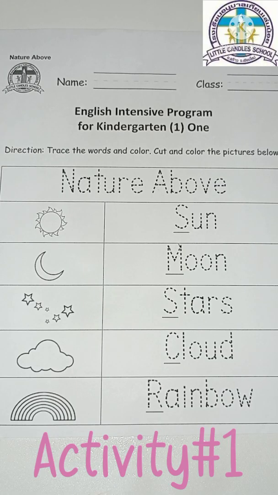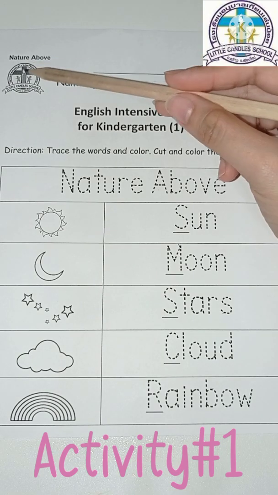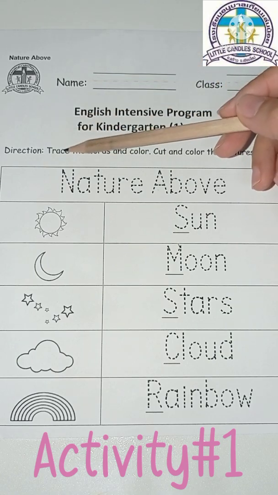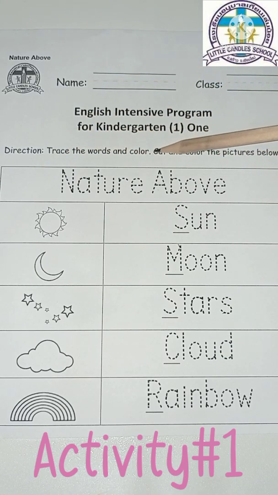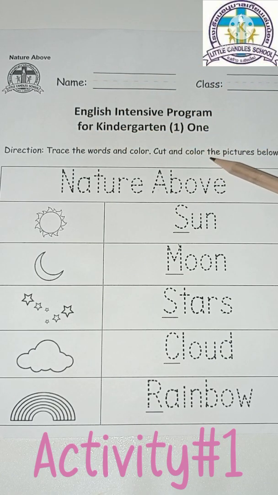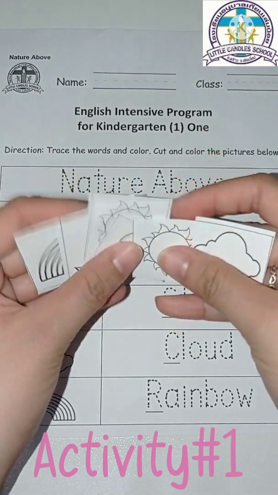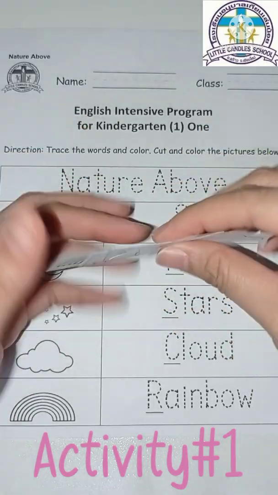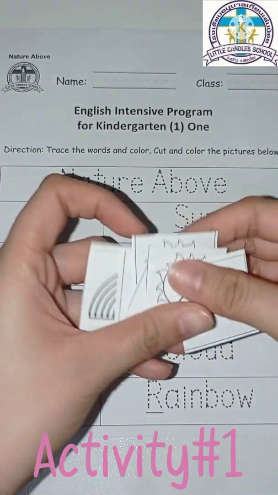Activity 1 for K1 EIP. Our topic is about nature above. Trace the words and color. Cut and color the pictures below, which is for K1. I cut already. Okay, you have the sticker. This is for activity 2.